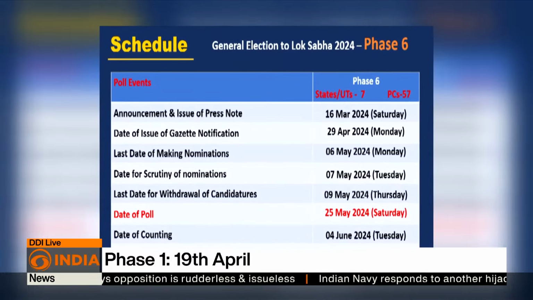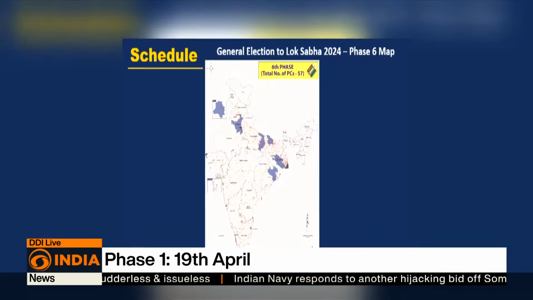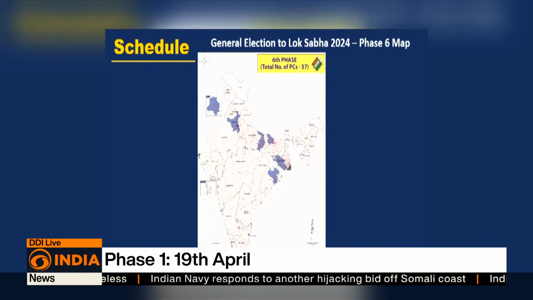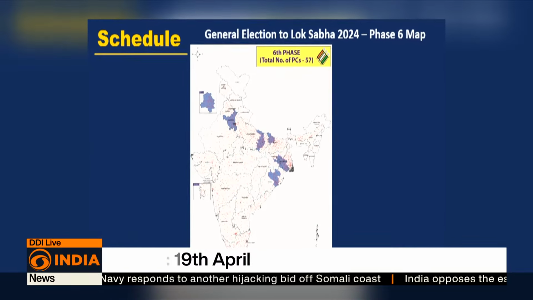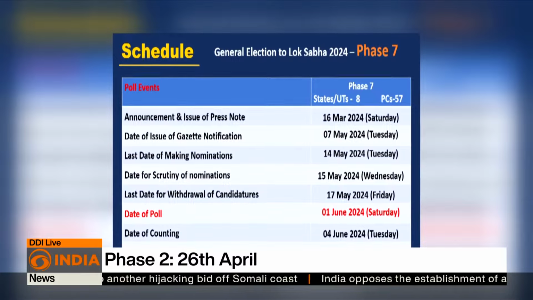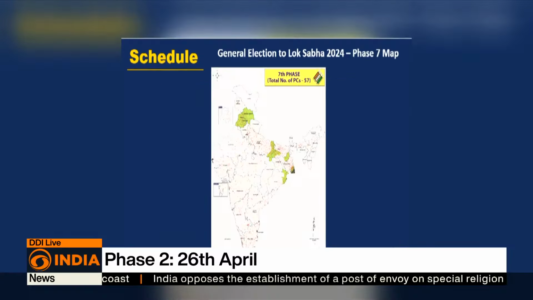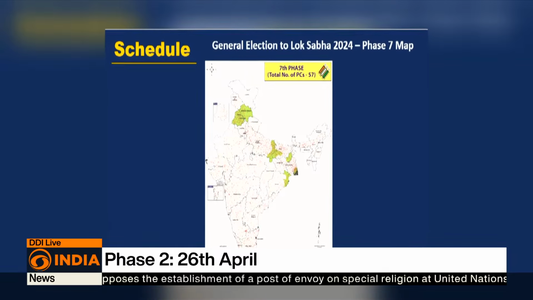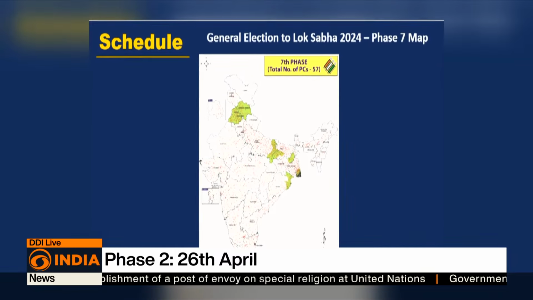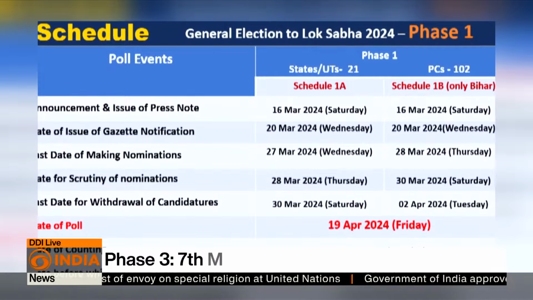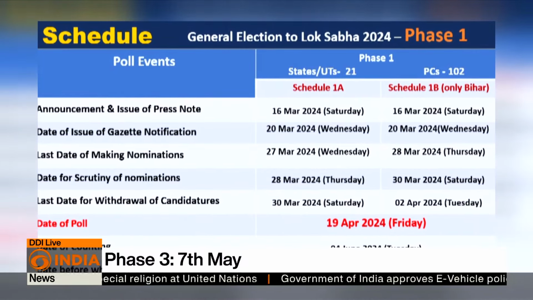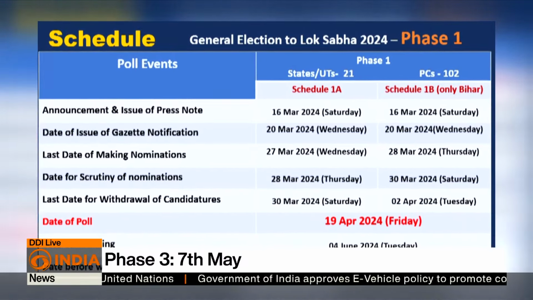4 M's that the Election Commissioner spoke about: muscle, money, misinformation, and the MCC. That's the model code of conduct that time and again is being tried to be violated. And it's a huge task, keeping these 4 things under check: muscle, money, along with misinformation and the MCC violations. So all in all, it's a huge task to conduct these elections.